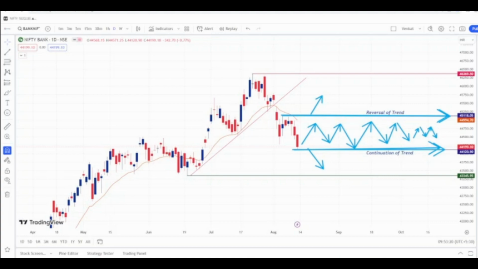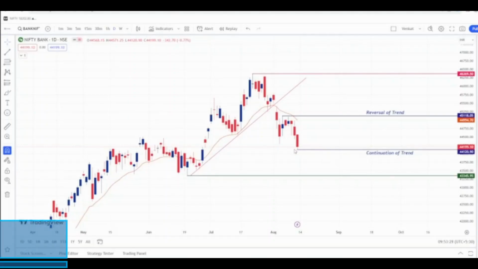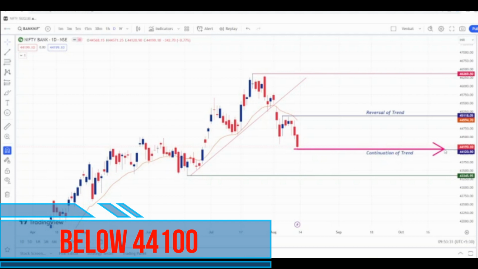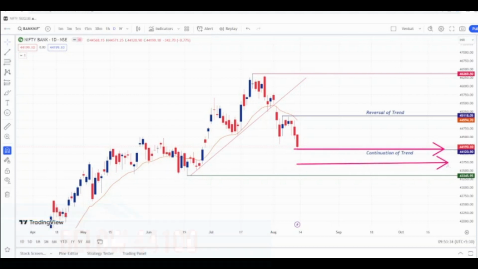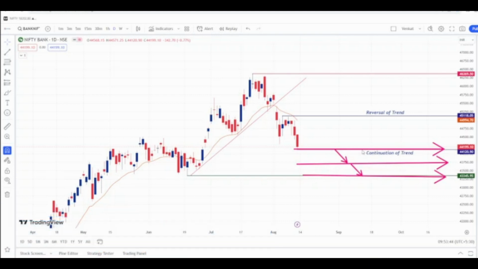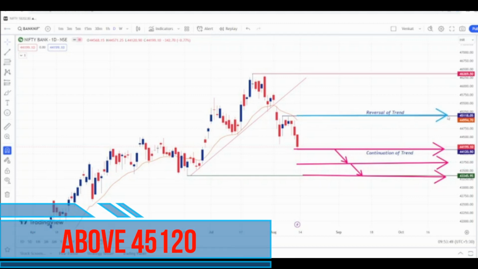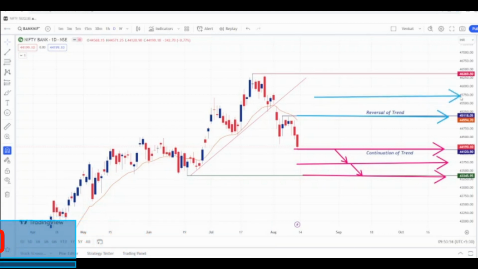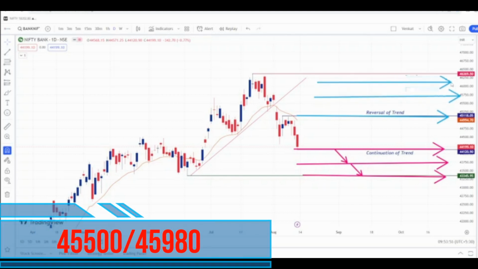Now let's see the important levels for the coming week. Below 44,100, our first target will be 43,780 on the downside, and the second target will be 43,345. These are the downside targets for Bank Nifty if it sustains below 44,100. And if Bank Nifty sustains above 45,120, then our upside targets will be 45,500 as the first target, and the second target will be 45,980 on the upside. These are the important levels for Bank Nifty for the coming week.